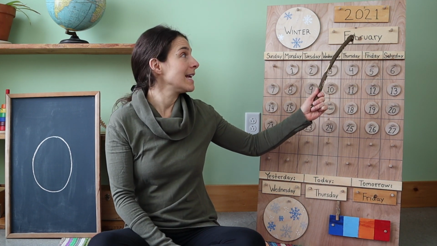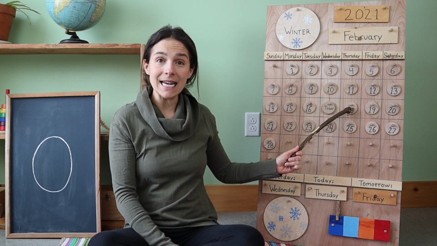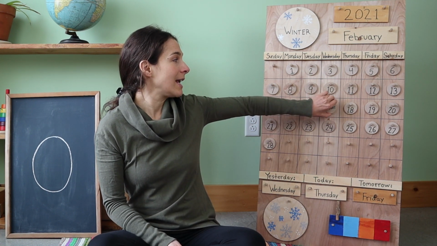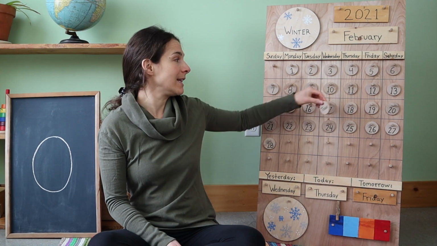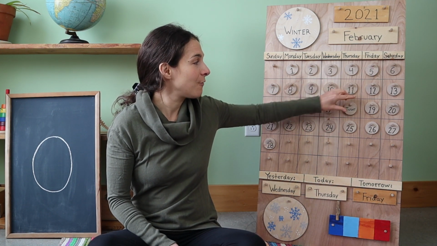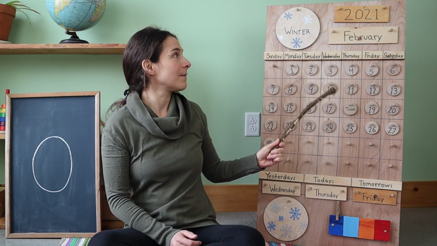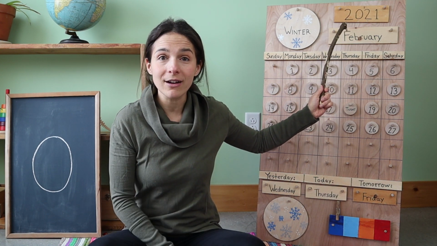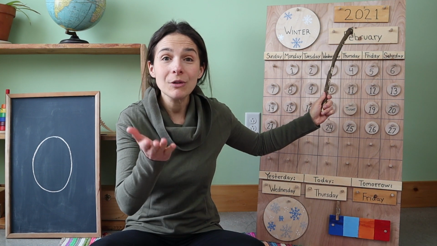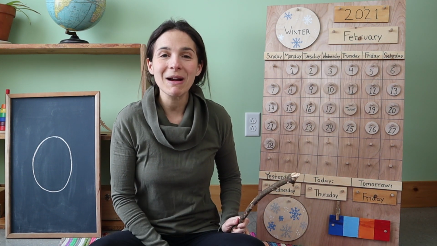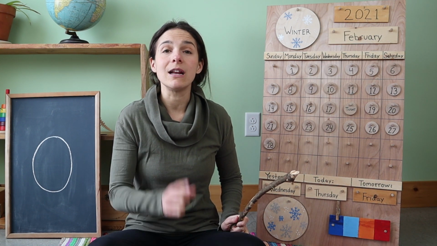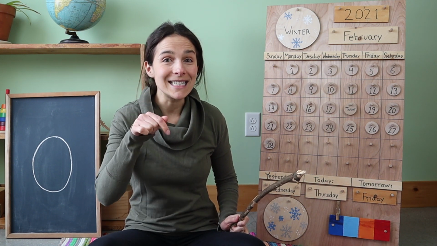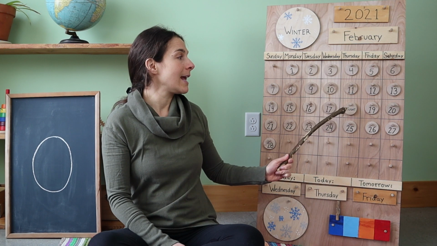And today is February 18th. So let's move the chip over from yesterday. Yesterday was February 17th. And today is February 18th. And up here we have the year. Do you know what the year is? 2021. That's right, friends. So let's say the date one more time all together. Are you ready? Today is February 18th,